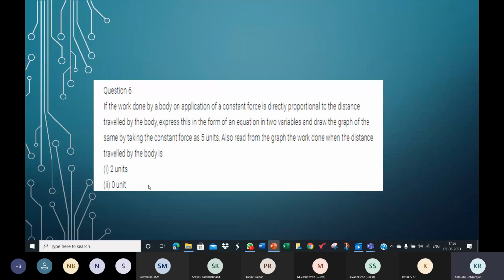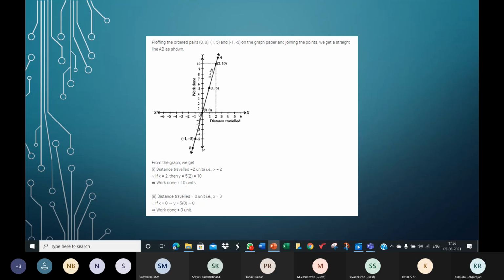So given the values of x, you need to find the corresponding values of y. Because work done is y. Work done is taken along the y-axis. Distance traveled is x, taken along the x-axis. X is given to you. So given x, you need to find the corresponding values of y. So when x is 2 units, go up till you hit the graph line.